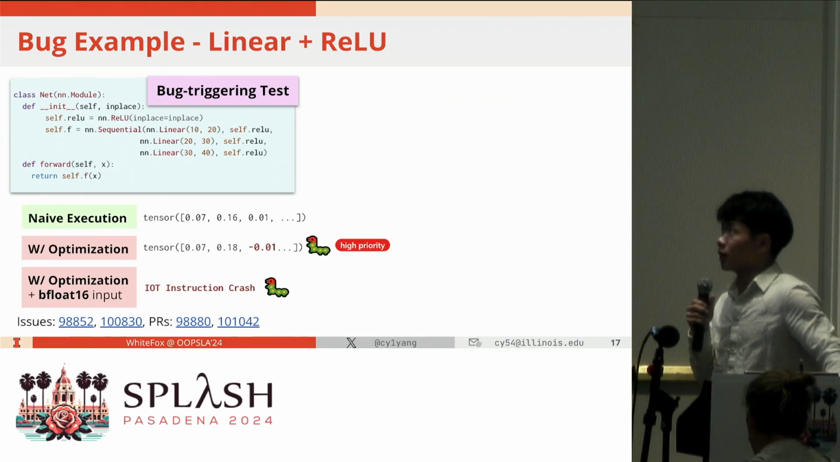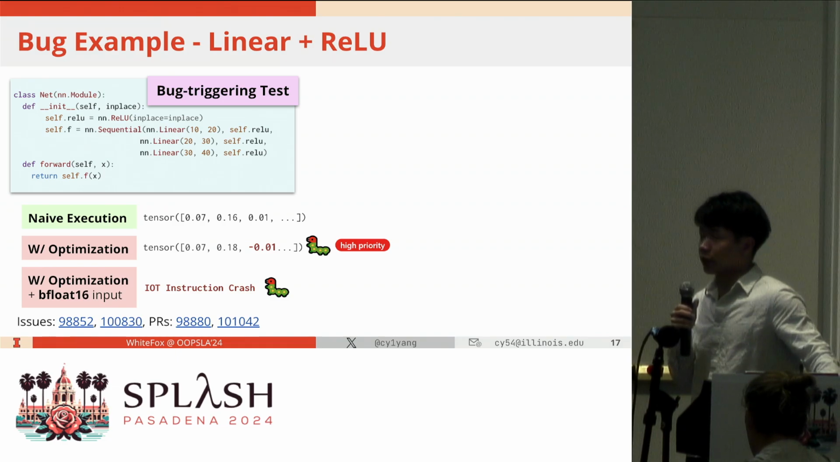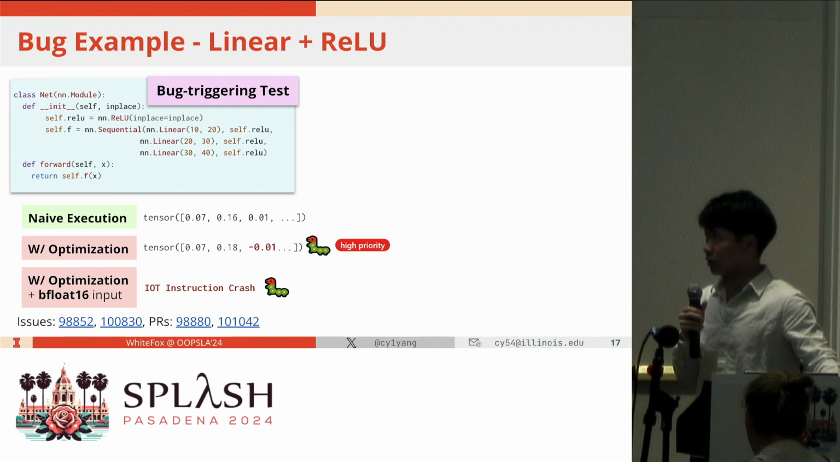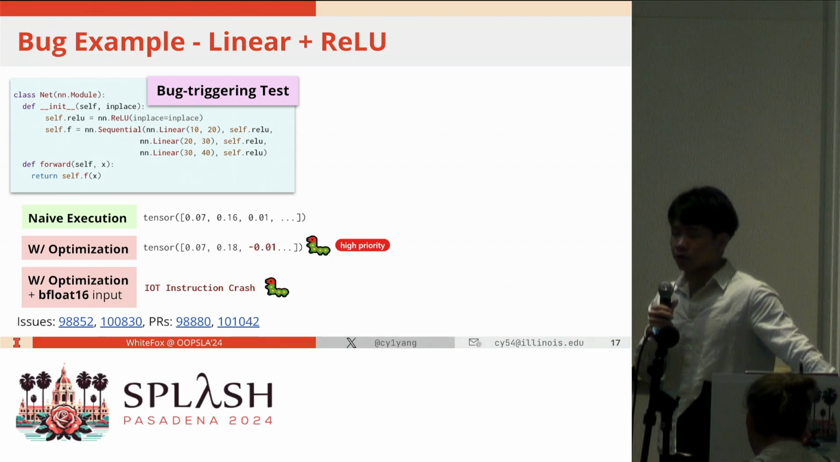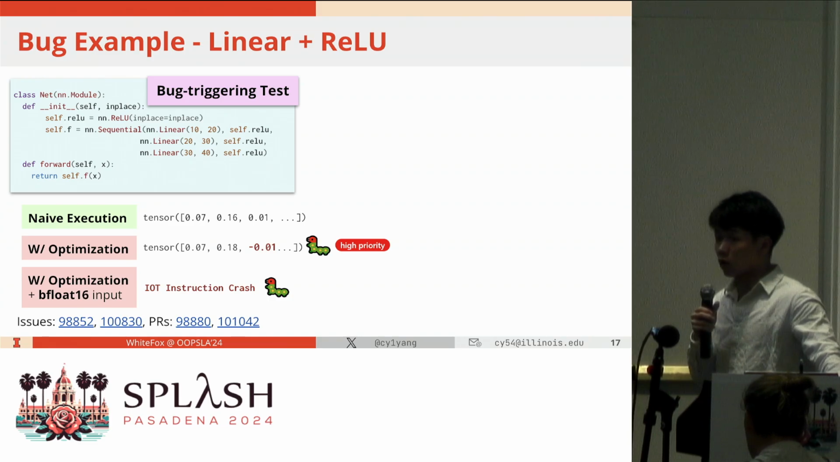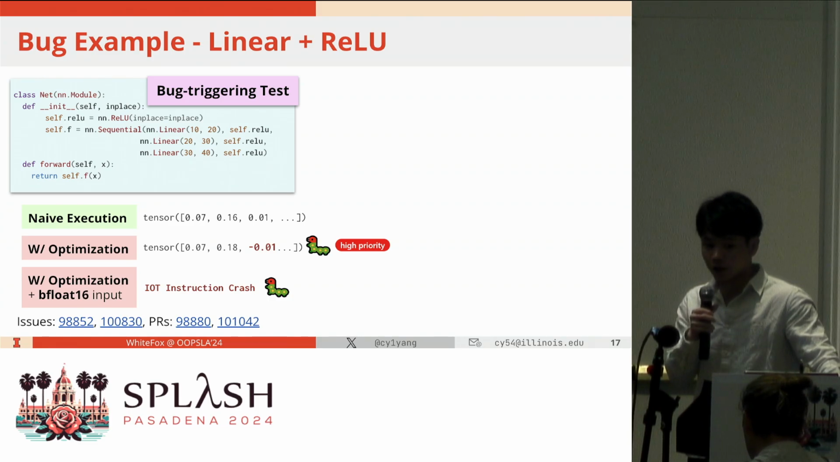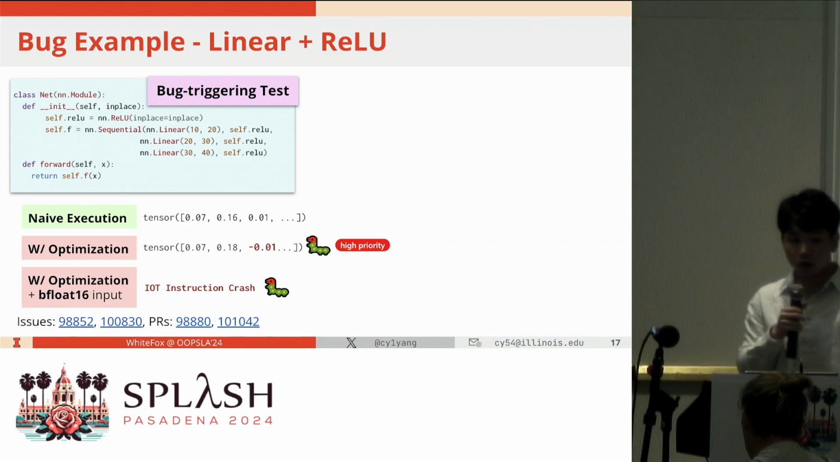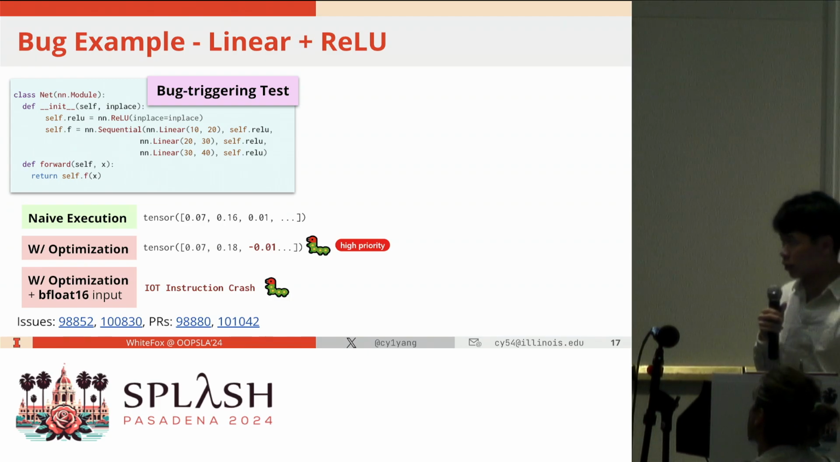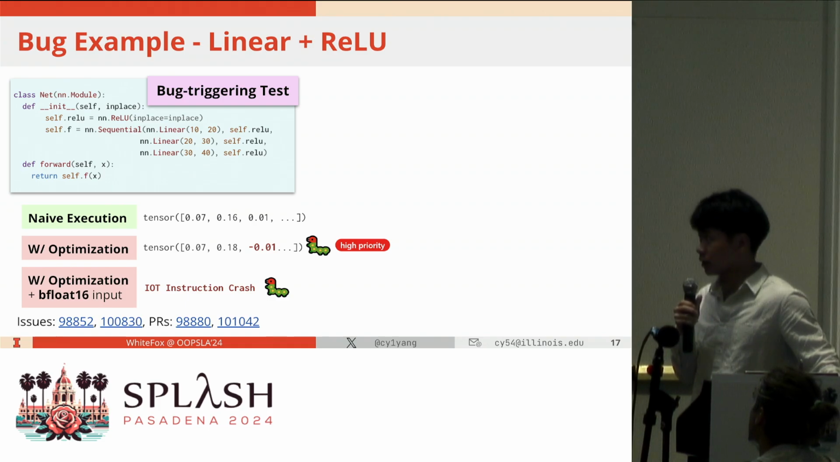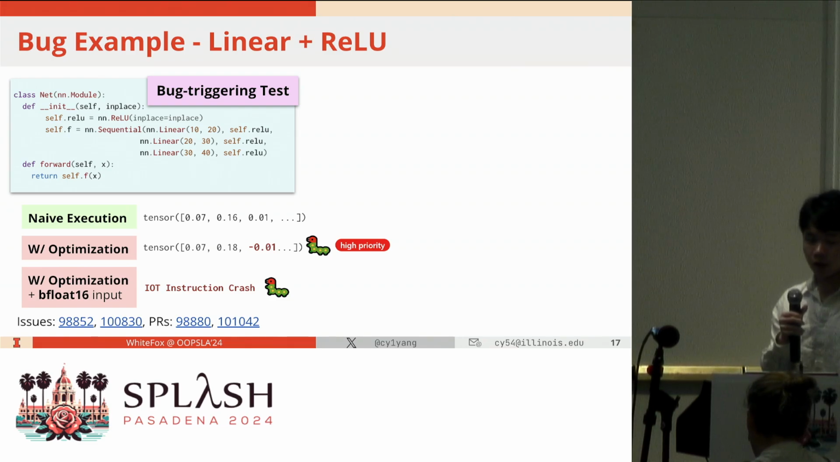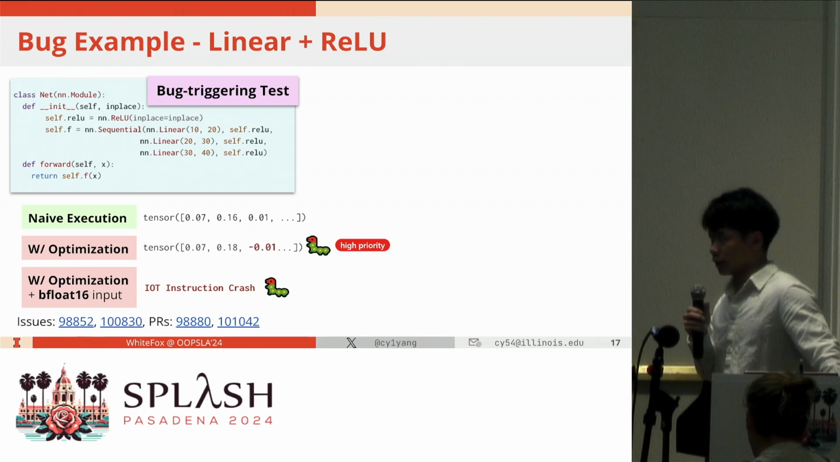And here is another bug example for the linear ReLU optimization. Again, this is also very popular among the whole deep learning community. And we can see that after the optimization, the output has a negative value, which is totally unacceptable because the output domain of the ReLU operator is greater than or equal to 0. And due to the popularity of the linear ReLU pattern, the PyTorch developers labeled it as high priority.